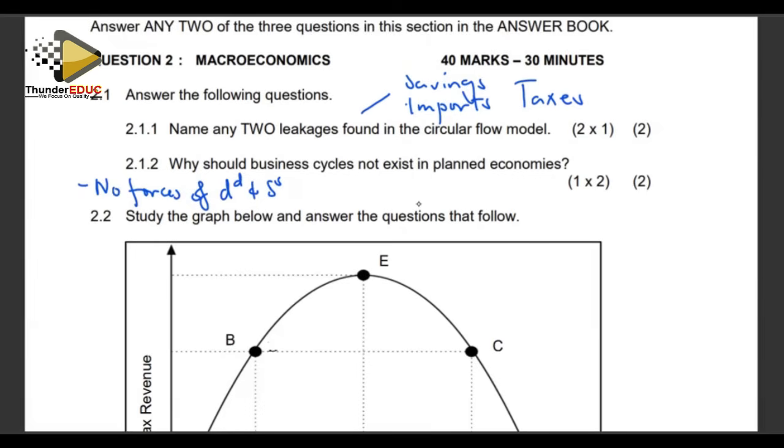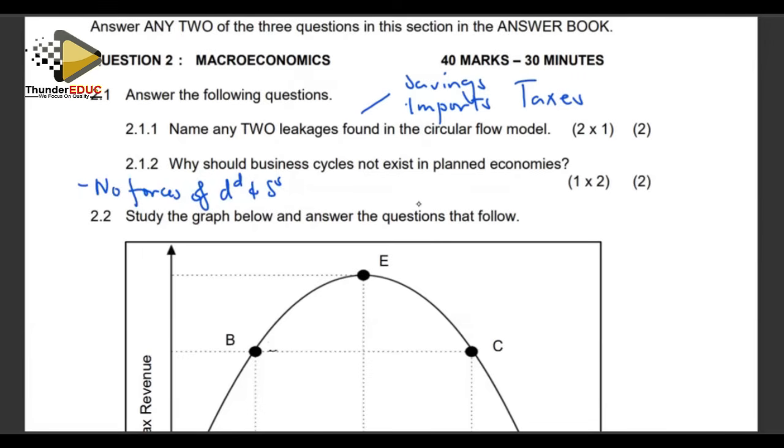Everything is planned. In a planned economy, it's the government's decision to decide on production and pricing. There is no interaction of forces of demand and supply. What causes the fluctuations is the changes in the market forces. At one point, supply increases. At the other point, supply decreases, demand increases. So those forces are going to cause a distortion in the working of the market. And hence, you are going to have fluctuations, which come as business cycles. But in the instance of a planned economy, there are no forces which are going to affect the economy.